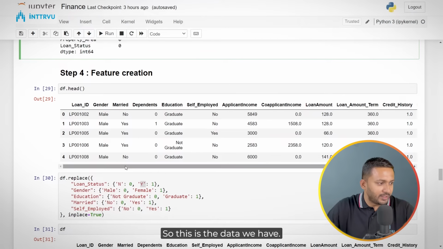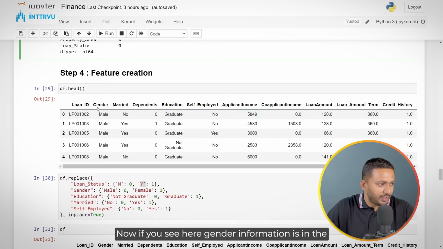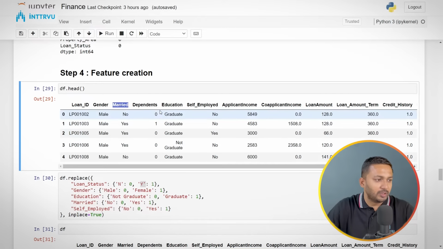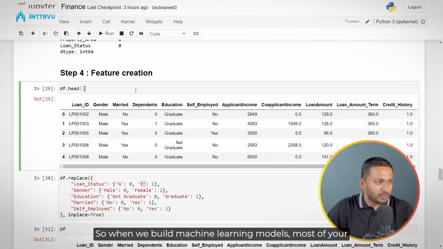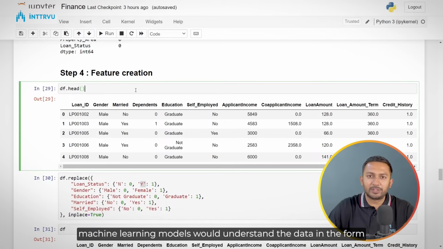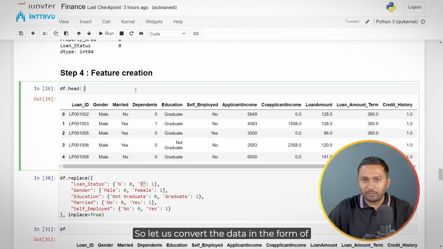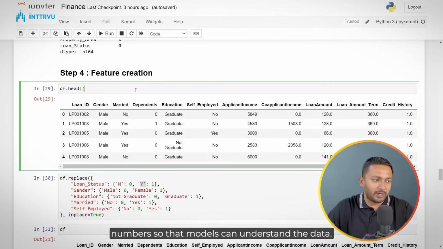Okay, so this is the data we have. Now if you see here, gender information is in the form of male or female. In the married column we have yes or no values. In the education column we have whether the person is graduate or not graduate. When we build machine learning models, most of them understand data in the form of numbers. So let's convert the data into numbers so that models can understand it.